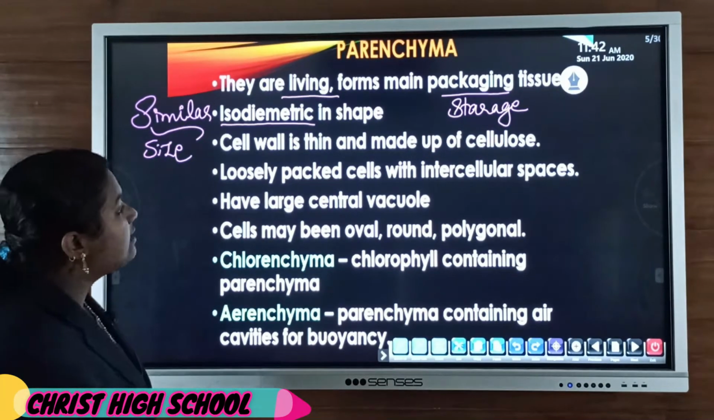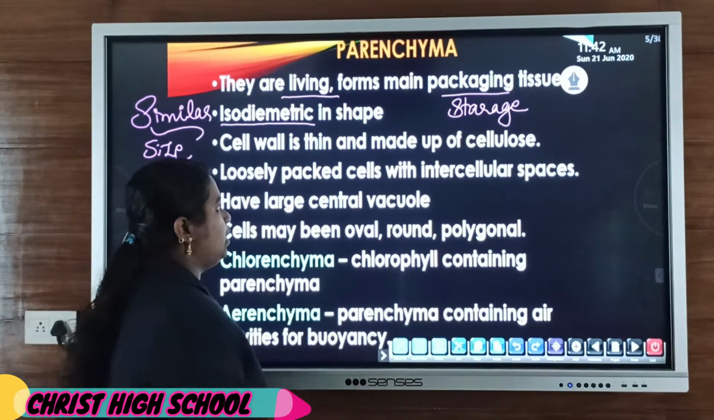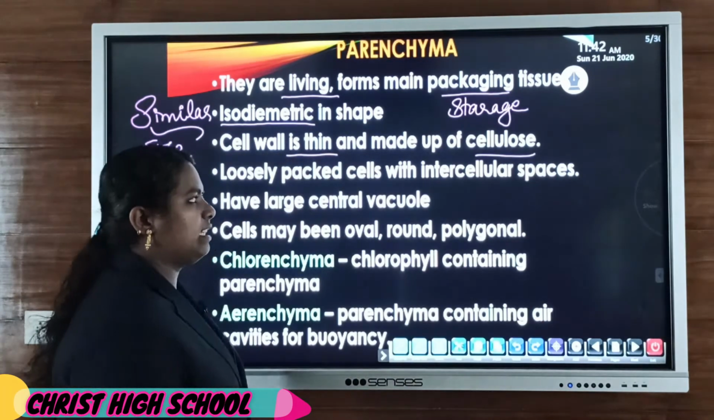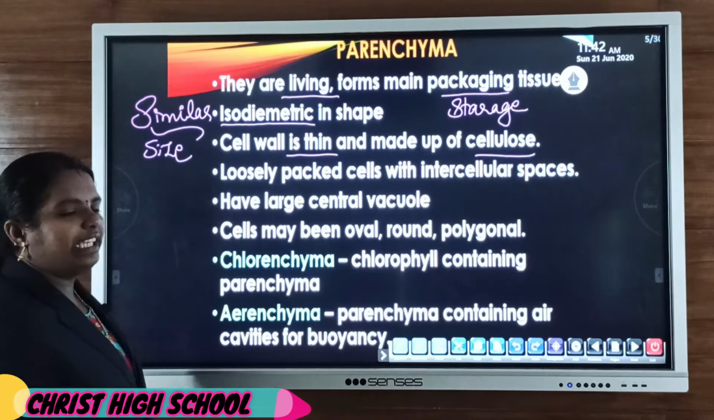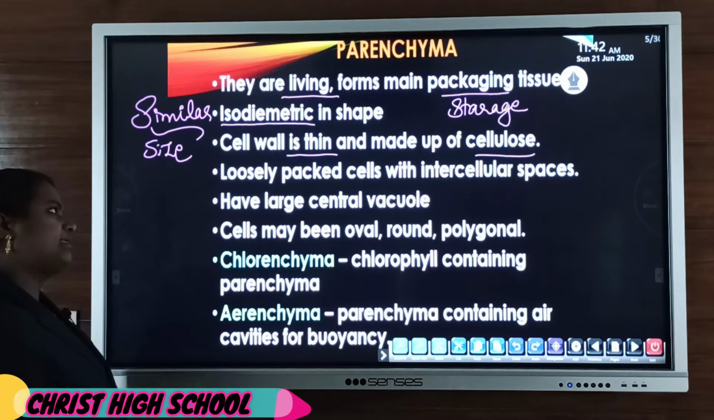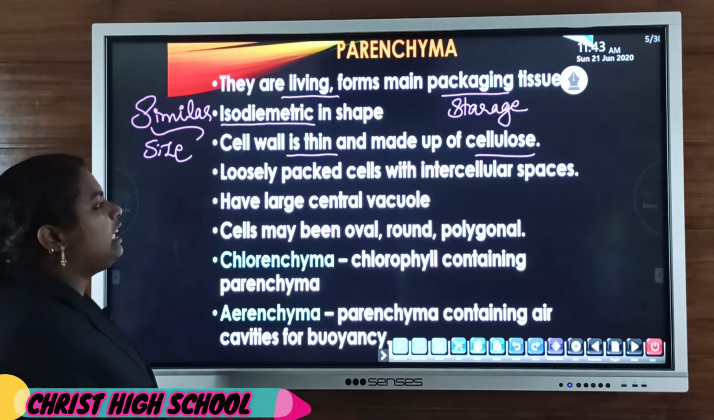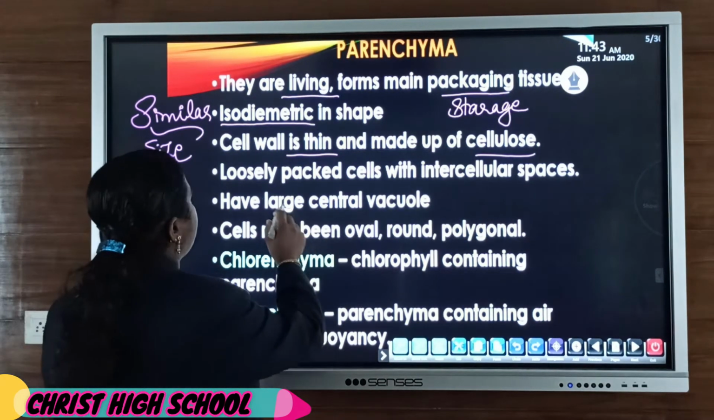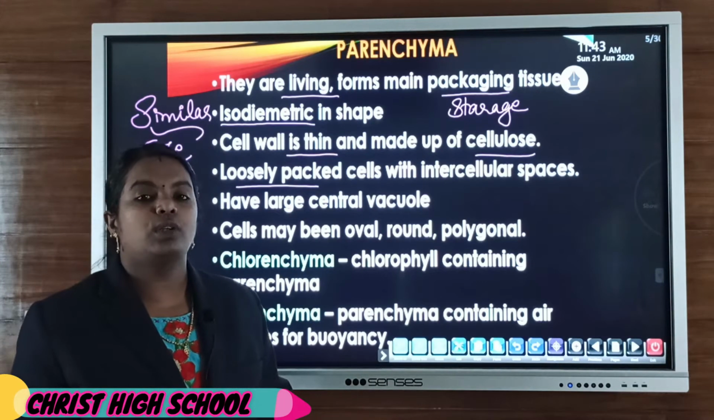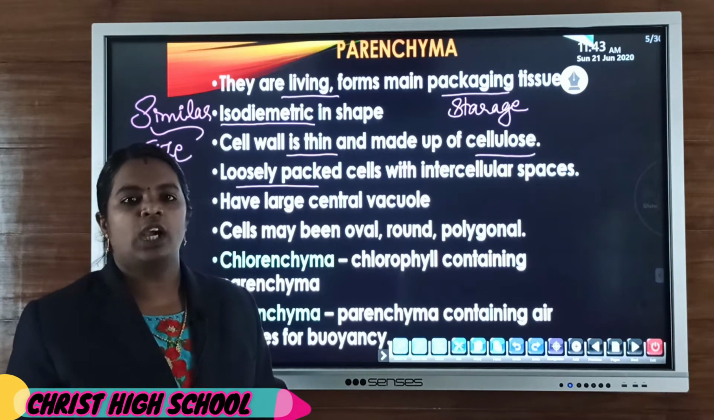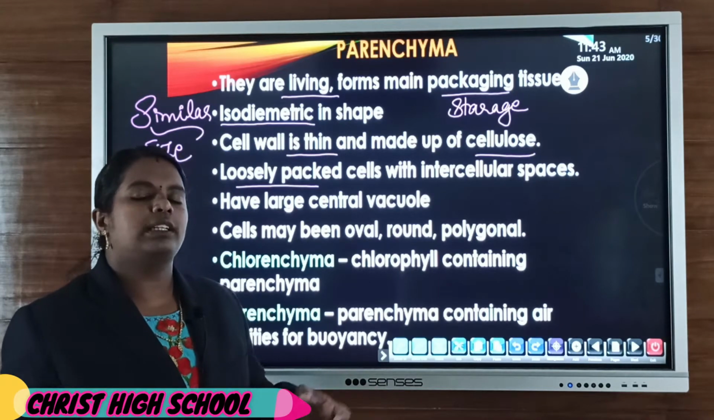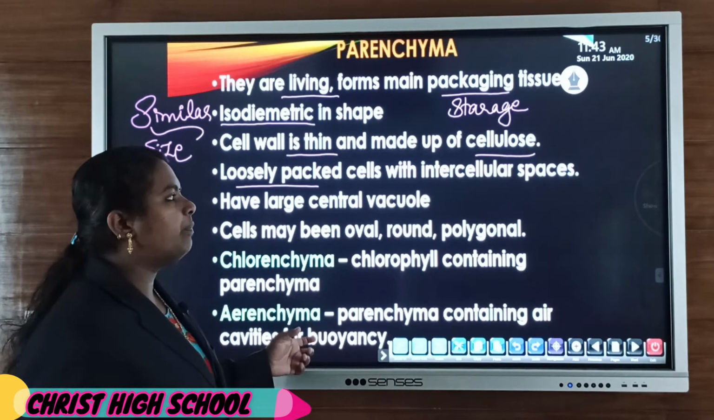Then the cell wall is very thin and made up of a substance known as cellulose, so a cellulosic cell wall is present. Then the cells are loosely packed. That means they are not tightly or compactly packed. Compactly means tightly packed, so just opposite to that, here the cells are packed very loosely.